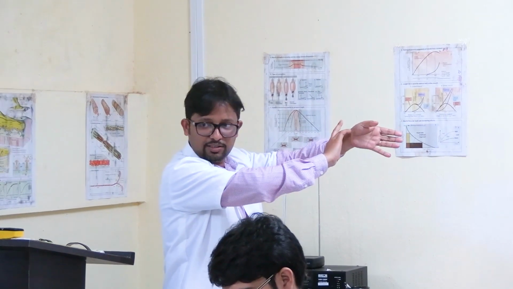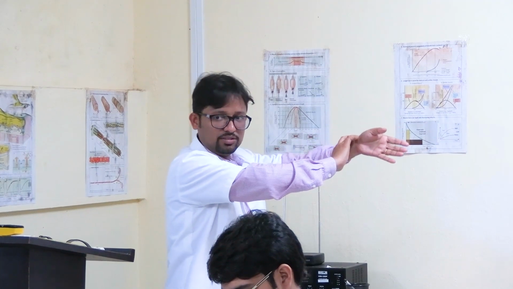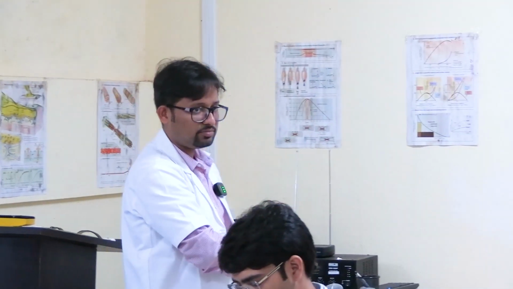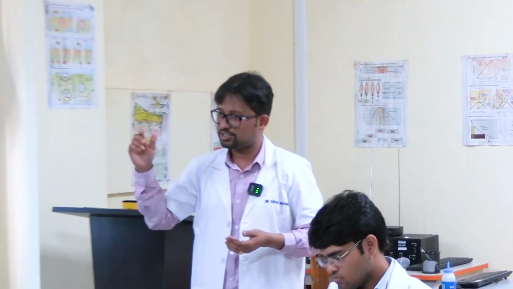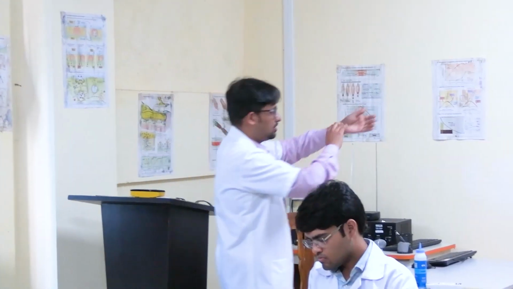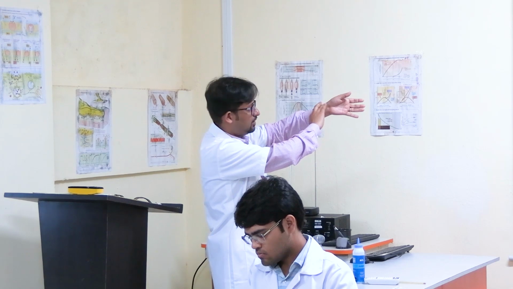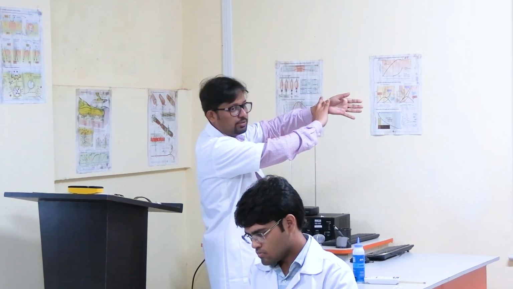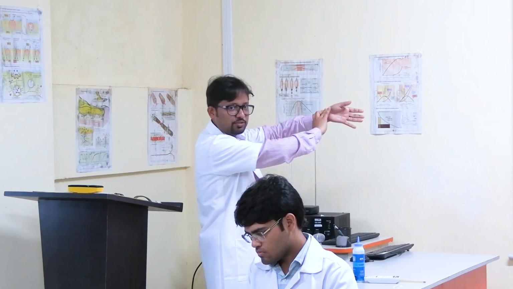Now with the middle finger, try to roll the artery on the bony surface. Focus on the wall of the artery. Do you feel the wall of the artery? You have all handled arteries in your DH. Dissection में आपने किया है already. So now do you feel the arterial wall after this? I am showing the process again. Firm pressure on the proximal finger, then distal finger से we squeeze out the blood from this part, and middle finger से we roll the artery on the bony surface.